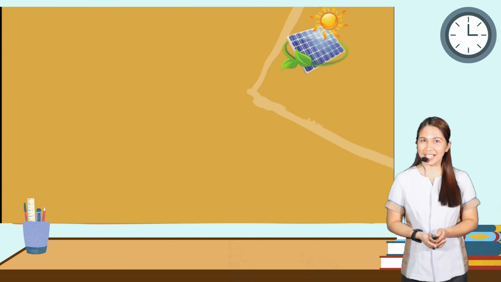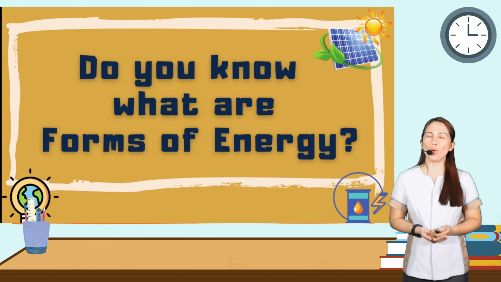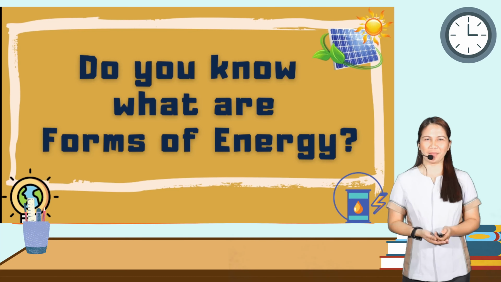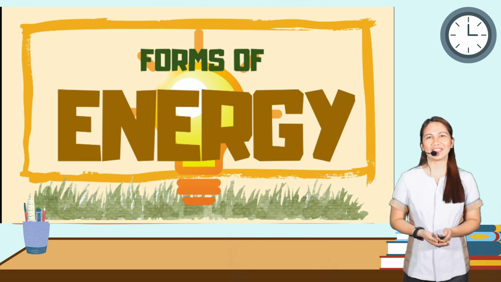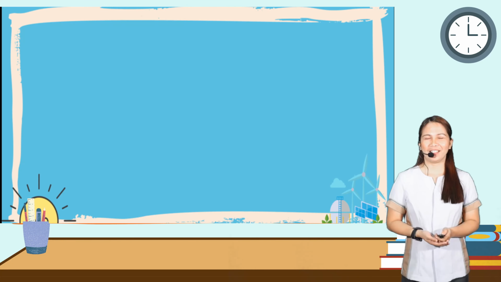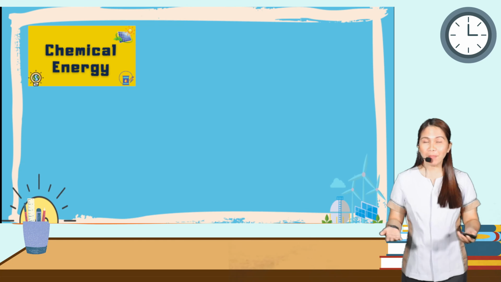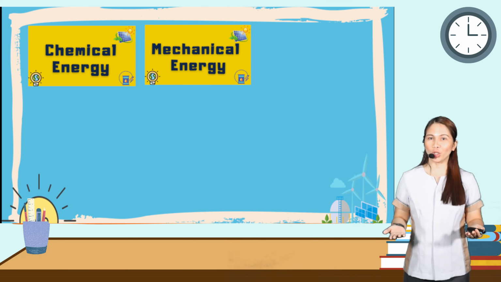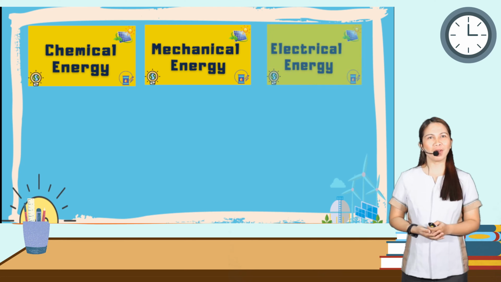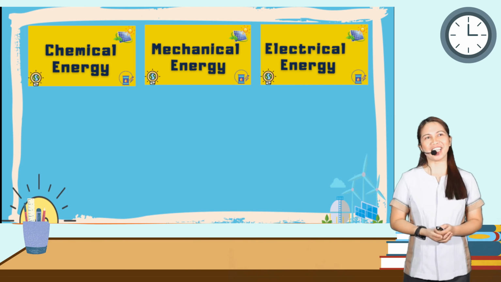And so class, do you know what the forms of energy are? Can you name one? Starting off with chemical energy. We also have mechanical energy. How about this? Electrical energy.